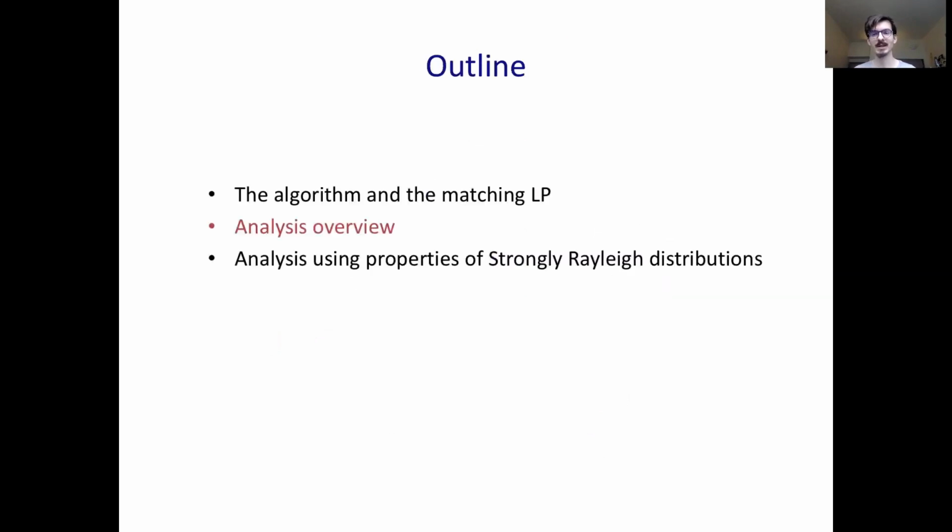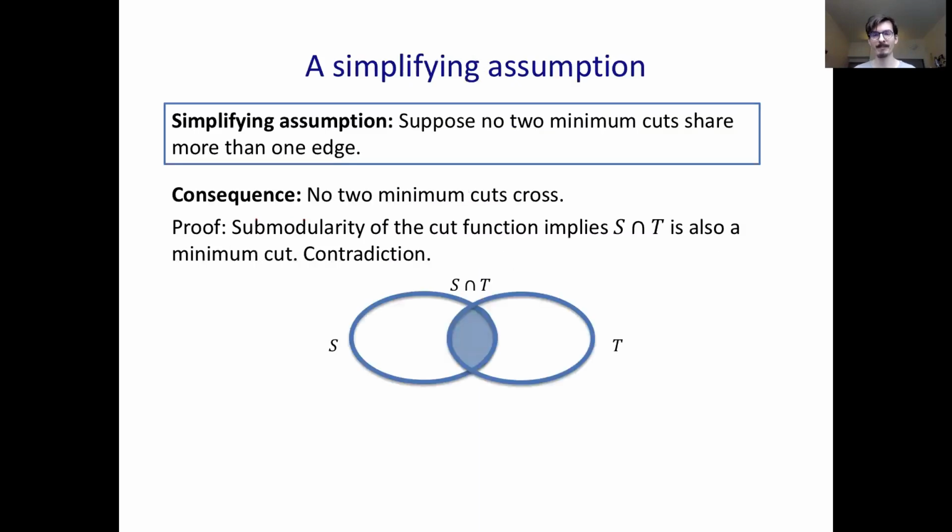So now I'll discuss the general approach to analyzing the cost of the matching. So one thing I've swept under the rug with this algorithm is that minimum cuts may actually cross. And this makes the hierarchy just a little more complicated. So to avoid this, I'm going to make an even stronger assumption, which is that no 2 minimum cuts share more than 1 edge. And it turns out this implies that no 2 minimum cuts cross, which essentially follows by the submodularity of the cut function.